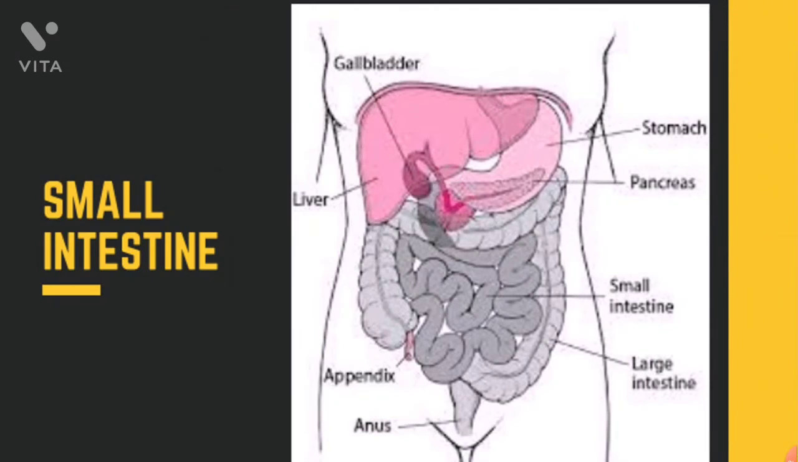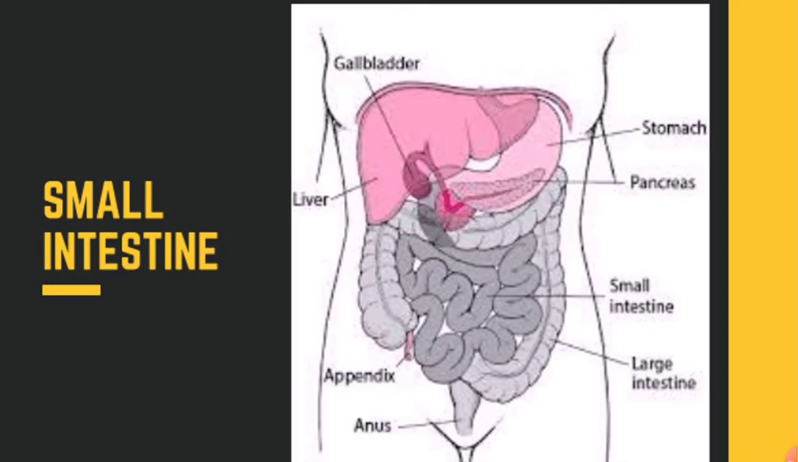Small intestine. The small intestine is the longest part of the alimentary canal, which is highly coiled and about 7.5 meters long. It secretes intestinal juice. It also receives bile juice from the liver and pancreatic juice from the pancreas.